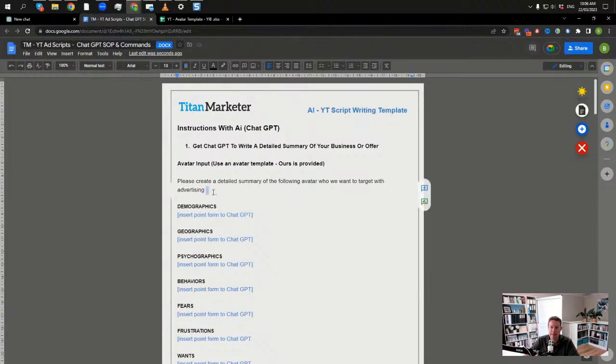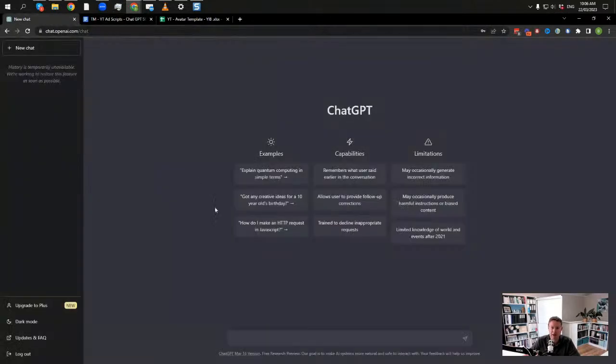So what we need to do, if we come back over to here, is this is basically the prompt that we want to put straight into ChatGPT. So we just copy this. Please create a detailed summary of the following avatar who we want to target with advertising. Okay, cool. So start quite broad.